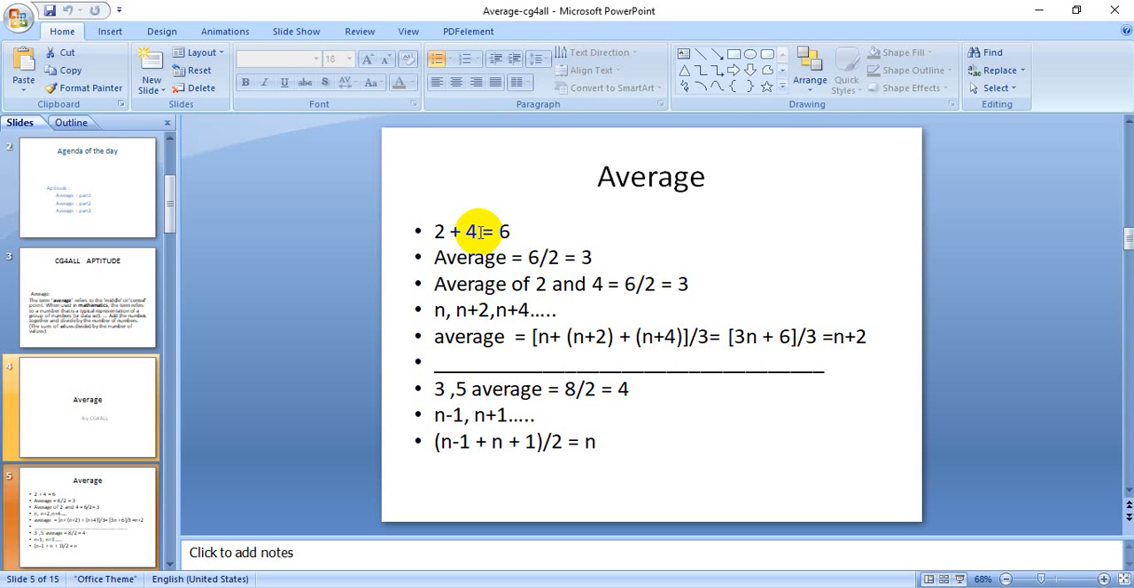What will be the average of 3 and 5? Here also the summation of those two numbers is equal to 8 and the number of terms is 2. So 8 by 2 is equal to 4, which is the average. Now n minus 1 and n plus 1 are the two numbers and we have to calculate their average. So it will be n minus 1 plus n plus 1 by 2, which is equal to n.